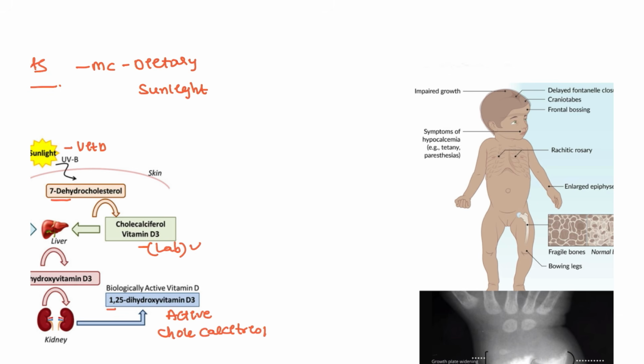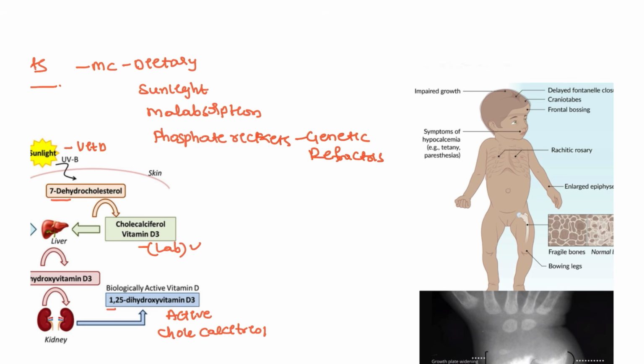Some of the patients can be associated with malabsorption, like intestine defects, and also phosphate rickets. Phosphate rickets is actually associated with genetic conditions, and we can also say this is a refractory type. Despite treating properly, the patients will still have these conditions.